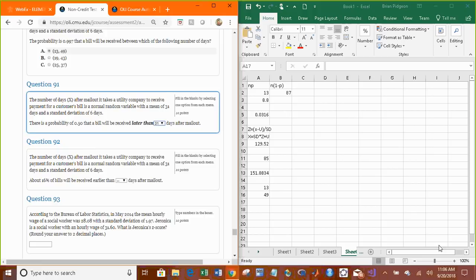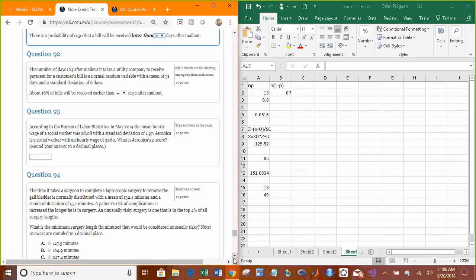All right. The number of days X after mail-out it takes the utility company to receive payment for a customer's bill is a normal random variable with mean 31 and standard deviation of 6. About 16% of the bills will be received earlier than blank days after mail-out. So you're looking to find the lower 16% according to the standard deviation rule. If you remember, the lower 16% is 1 standard deviation to the left of the mean, so that would be 25. And if you're having trouble doing these, just think about that picture you drew. We have the mean in the center, and we go 1, 2, and 3 standard deviations away.